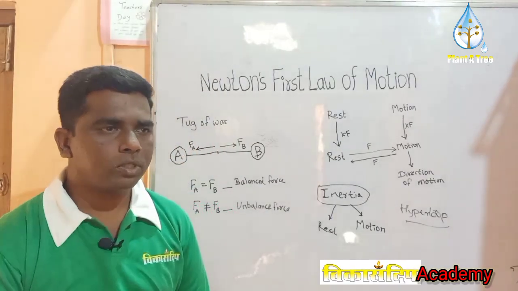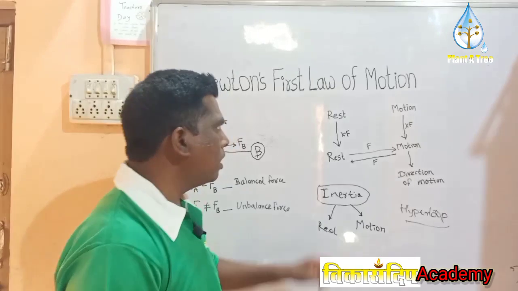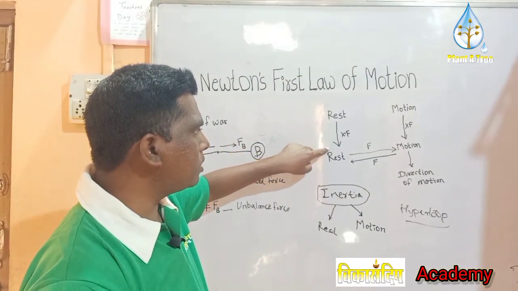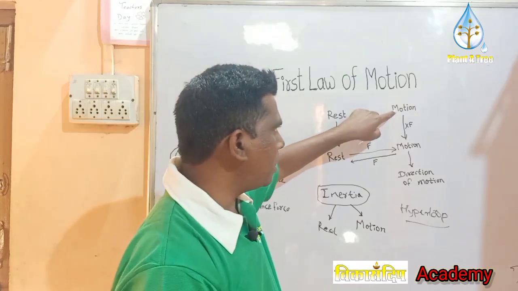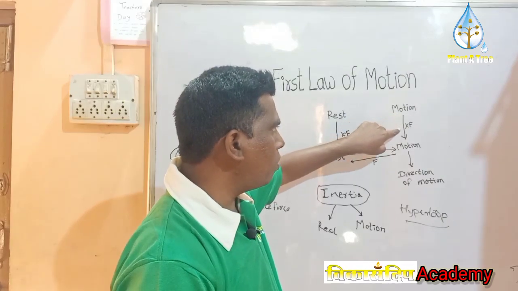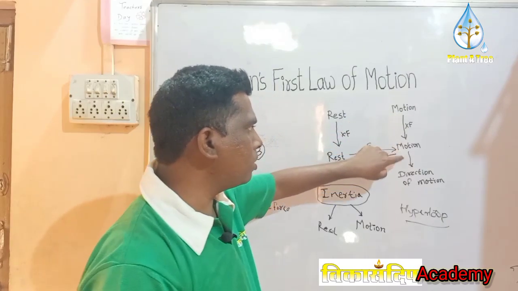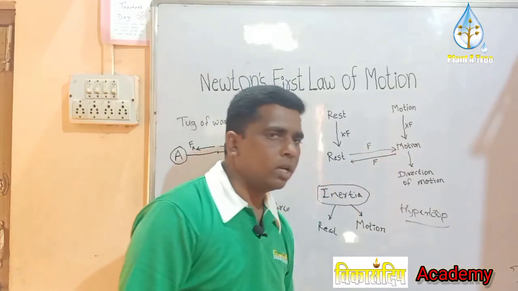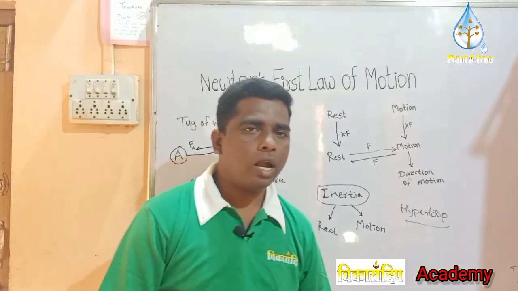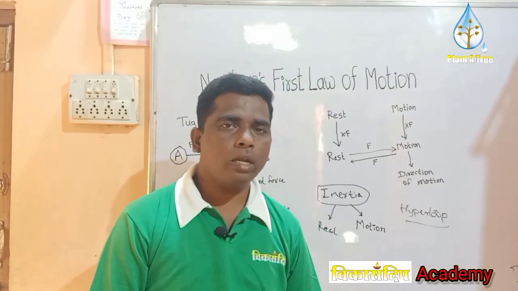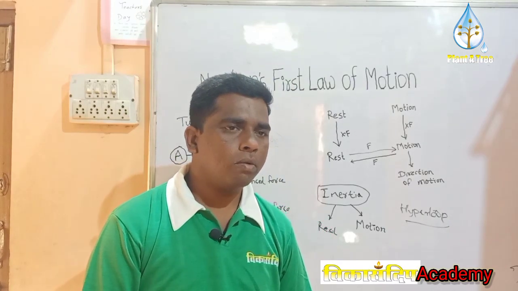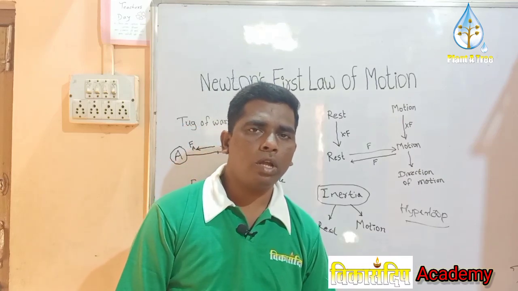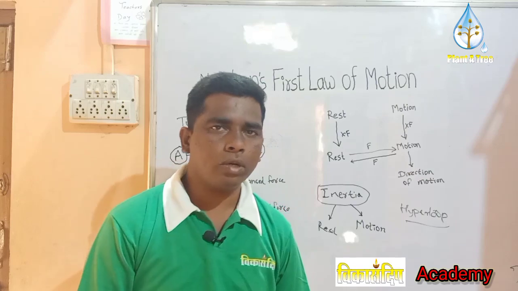Now consider that the body is at rest and no force is acting on it, it remains at rest. And similarly, when the body is in motion and no force is acting on it, it remains in motion. Now, it is easy to understand that when a body is kept on a table and no force is acting on it, it remains on the table. But when we are thinking about the body in motion, then when no force is acting on it, how can the body be having a motion?